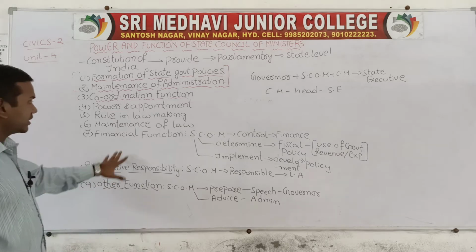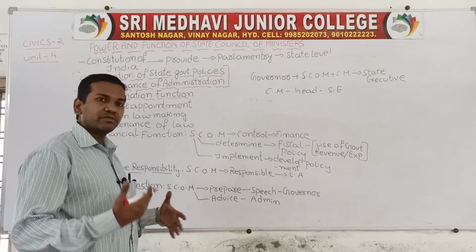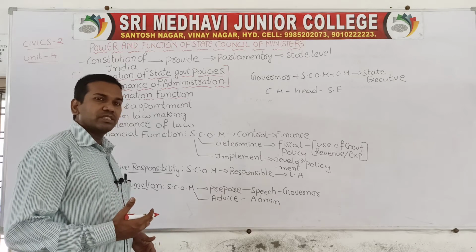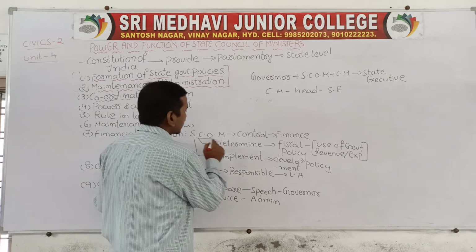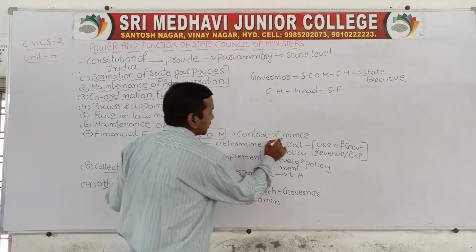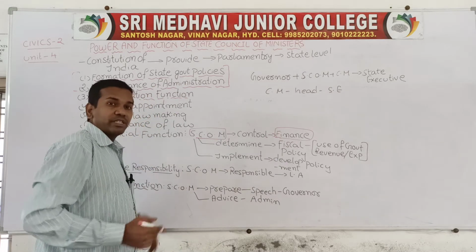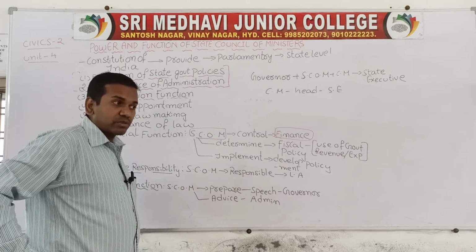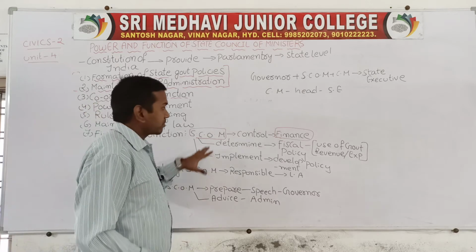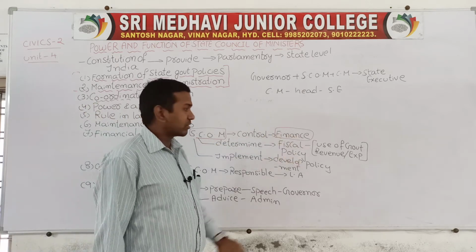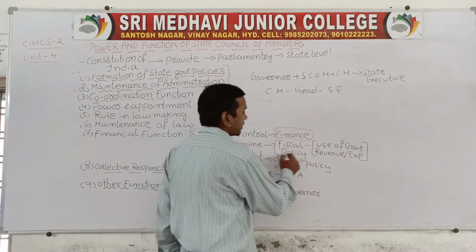Now first one, the financial function. When you are talking about functions related to money or finance, the State Council of Ministers plays a very important role in the financial function also. The State Council of Ministers will control the finance. Finance ministers are mainly responsible for maintaining the finance, so these ministries come under the Council of Ministers. The Council of Ministers will control the part of finance also, and they will determine the fiscal policy.